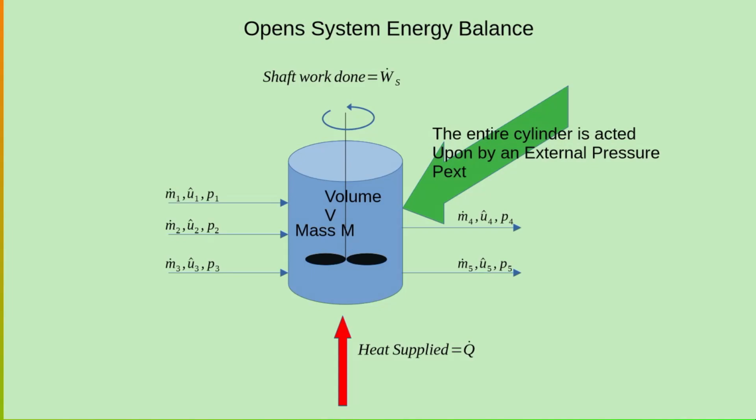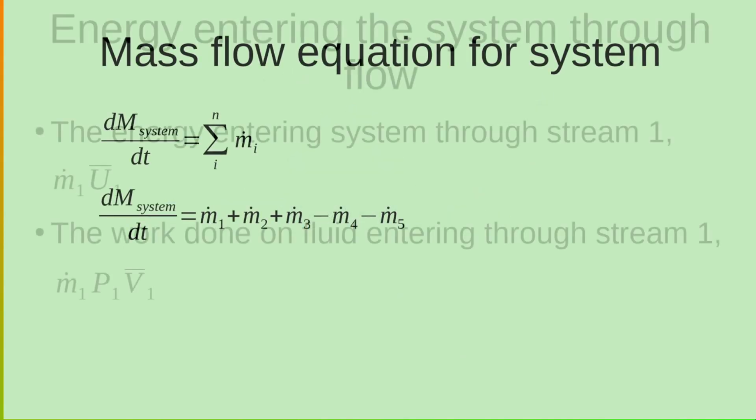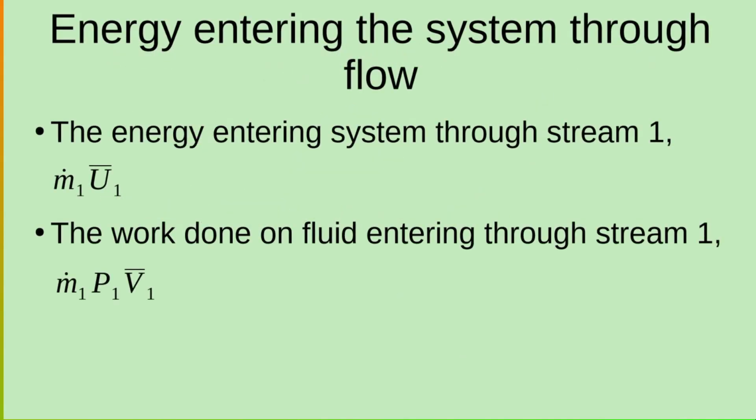Therefore, the energy entering through stream 1 is m1 dot times U1 bar, where U1 bar is nothing but the internal energy per unit mass. Now, the work done on the fluid entering as stream 1: whenever we have to push the stream into the system, we have to do work on the stream.